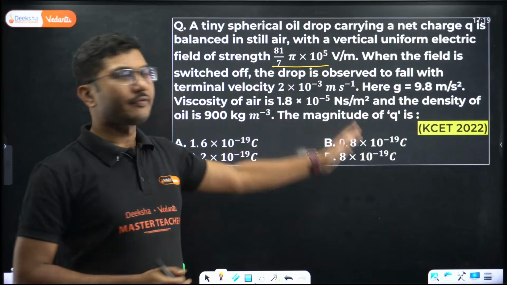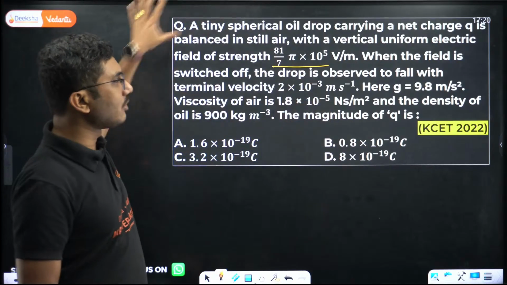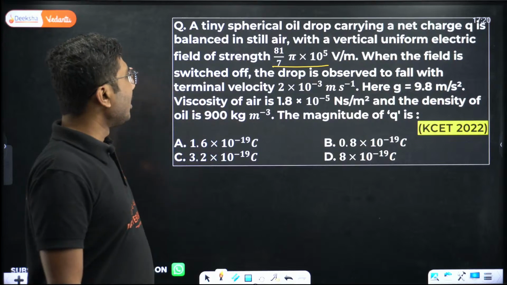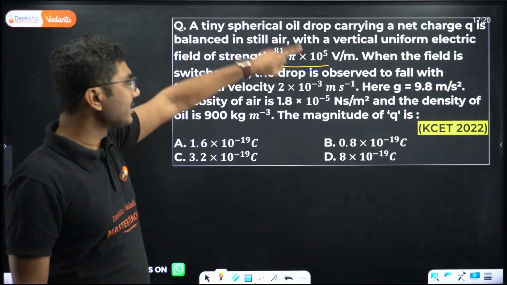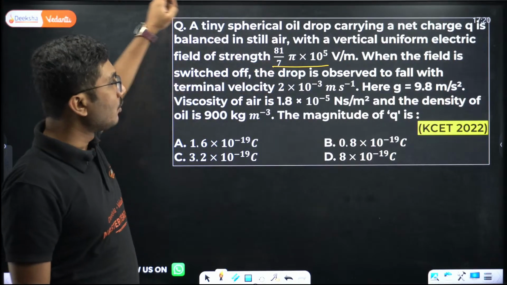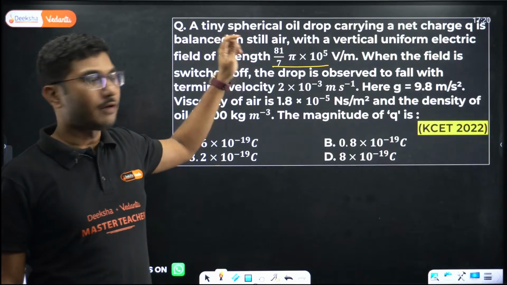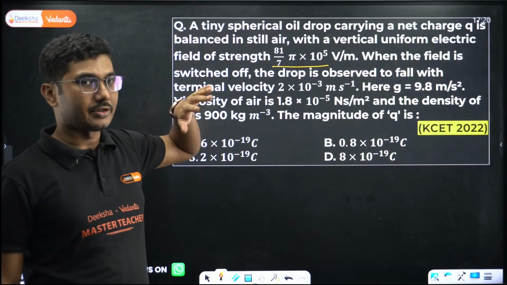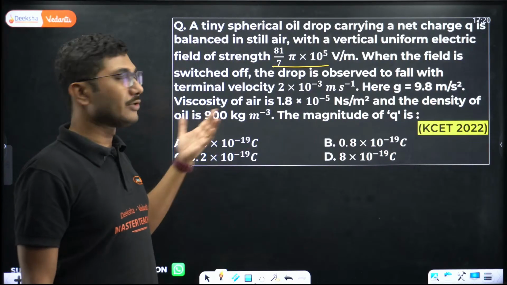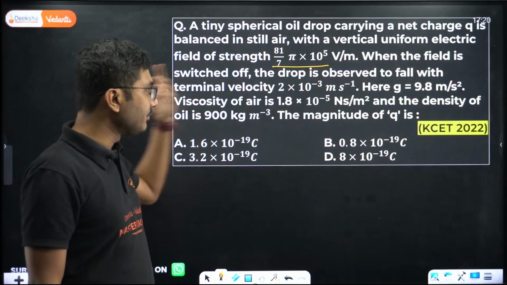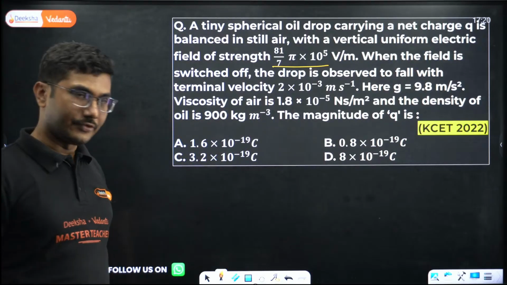The magnitude of Q is... so you see that this is a long question. Electric field is given, charge is not given. When the field is switched off, it is basically falling with the terminal velocity. Whenever you are solving a problem based on terminal velocity, you have to use the viscosity as well.